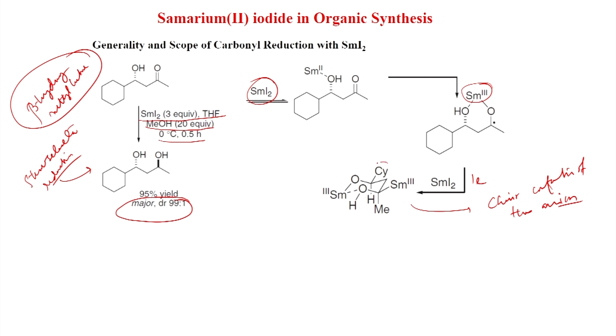Then the cyclohexyl will be like this, and samarium 3 will take an equatorial position. And methyl is here, and this oxygen and the OH are coordinating with another molecule of samarium. And here you can see this cyclohexyl and methyl are on the opposite side, and here we will give first this alcohol, of course, this OH cyclohexyl.